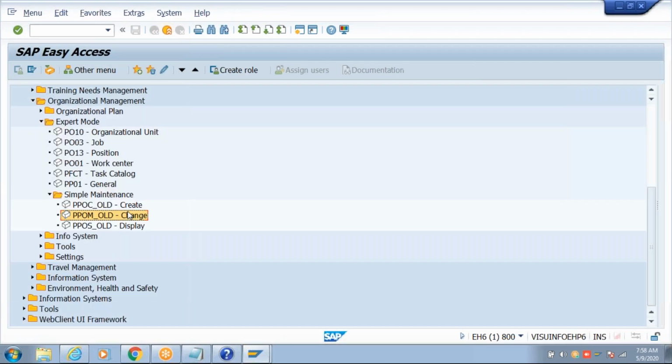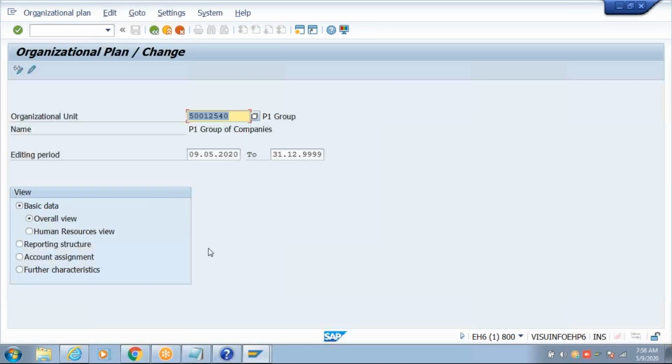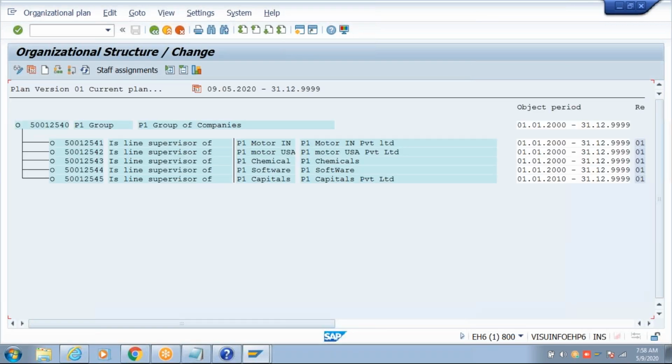Second way: when you come to this screen, if you remember that 8-digit numeric ID, somewhere if you have noted it down, you can give it. Otherwise, that's not a problem. You can simply type your organization's description here, partially or fully, whatever it is, and click enter. It will take you to that organization unit directly. Now you are in the same organization unit.